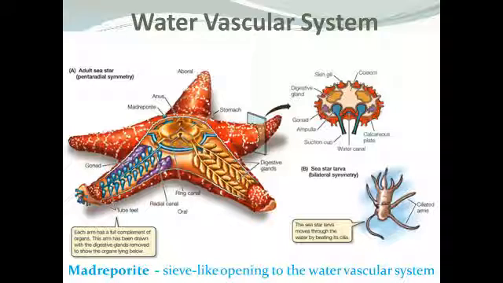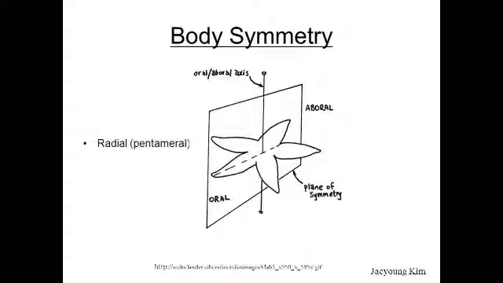Echinoderms, like sea stars and sea urchins, are well known for their water vascular system, which consists of water-filled tubes that run through their body. By moving water in and out of these tubes, echinoderms can move on jets of water and use their tube feet as suction cups. They have a complete digestive system and have a radial symmetry.